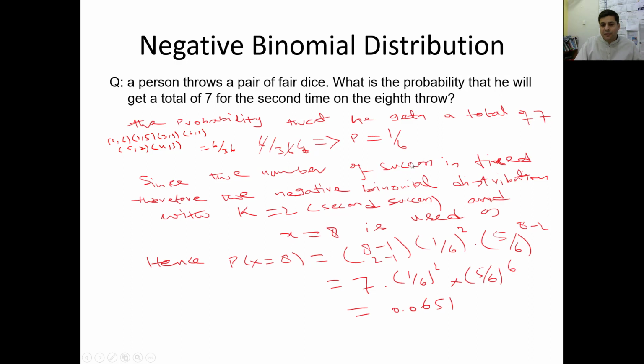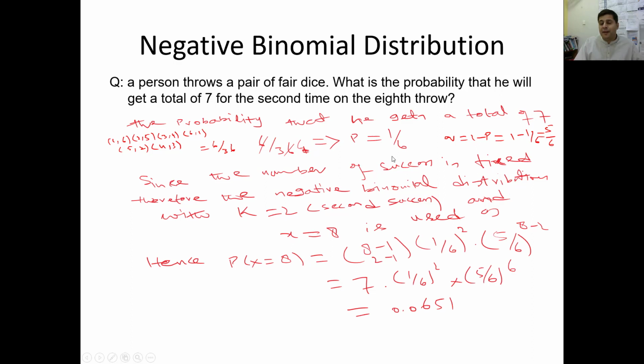So Q, how will you calculate the probability of failure? Q is equal to 1 minus P, which is 1 minus 1 over 6, which is 5 by 6. So we write 5 by 6. This is the failure. Since the number of successes is fixed, as I already mentioned, the number of trials will vary. Therefore, it is the negative binomial distribution.